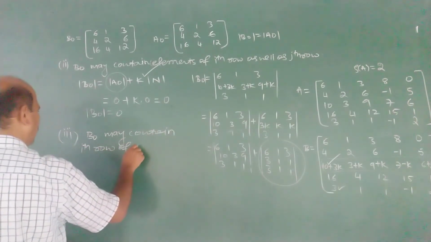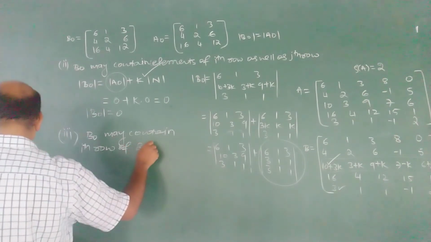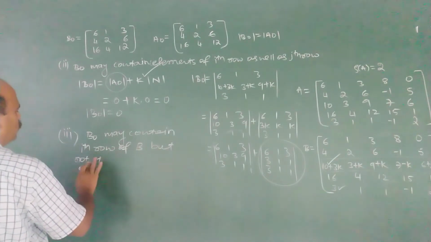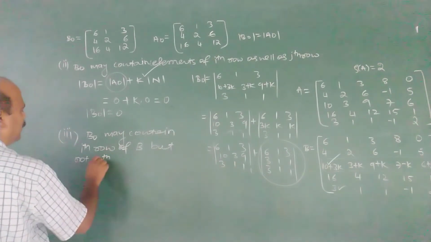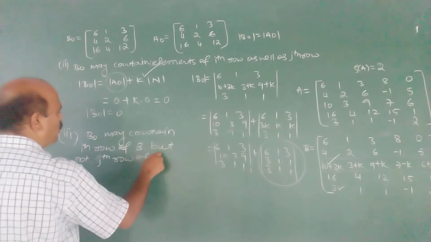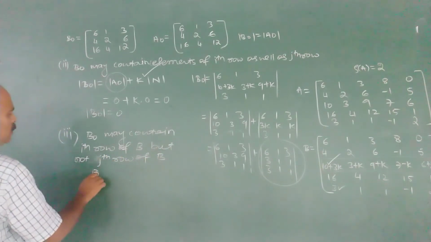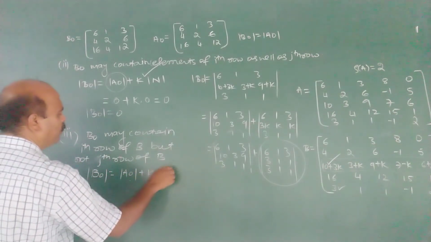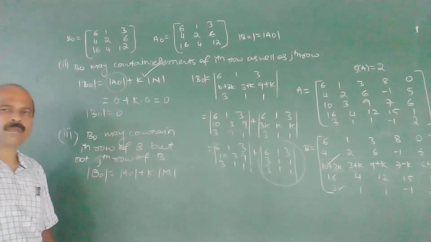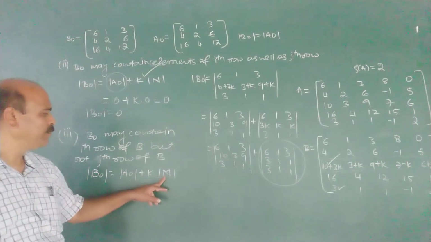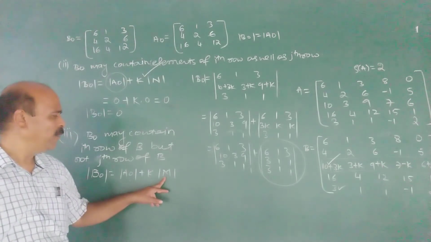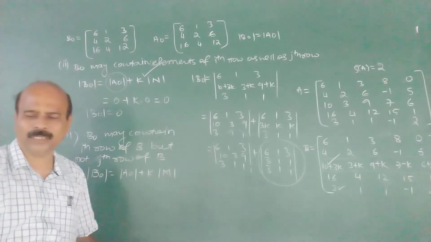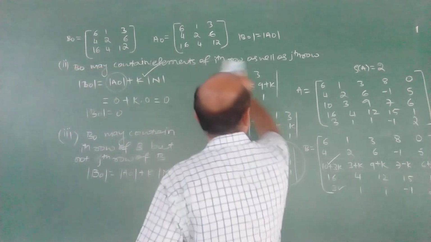of B, but not the jth row of B. In this case, B naught becomes A naught plus K into M, where M is like this. M is a third order minor where some rows are interchanged. I explained that one. In this case, what happens?